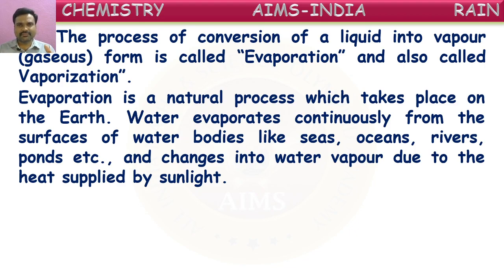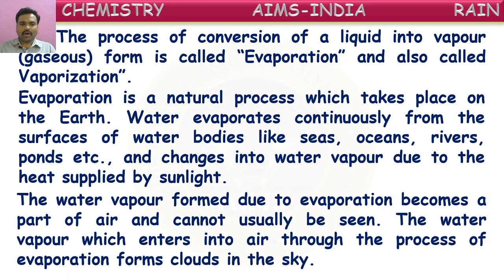So from the surface of all these water bodies, water will be continuously converting into gaseous form. That we say evaporation. And this changes into water vapor due to the heat supplied by the sunlight. Because of the sunlight falling on the water surface, the surface water converts into vapor form and this water vapor mixes with the air in the atmosphere. The water vapor formed due to evaporation becomes a part of air and cannot usually be seen. So it cannot be seen separately from that air after mixing.